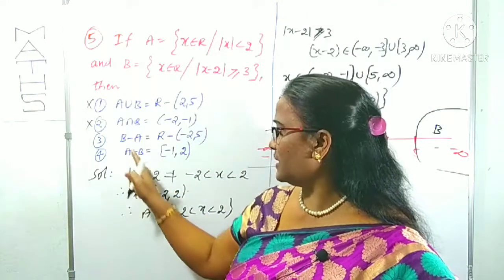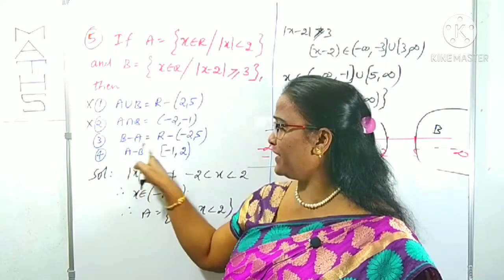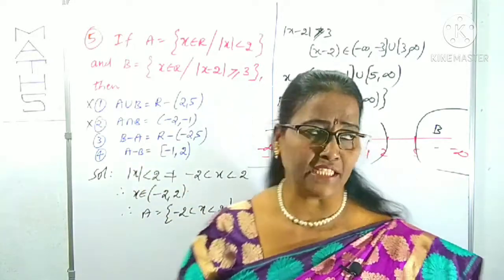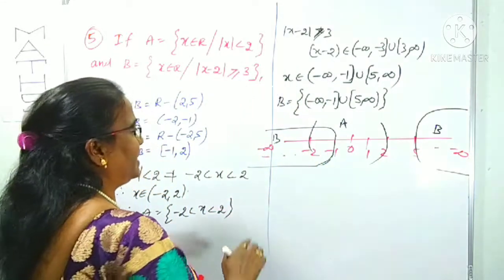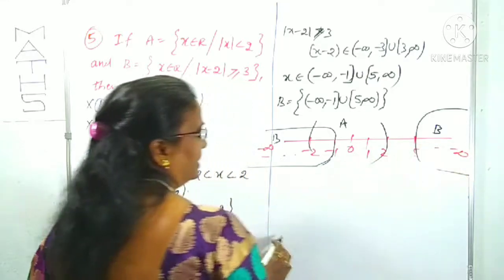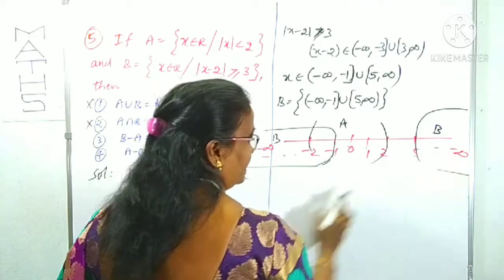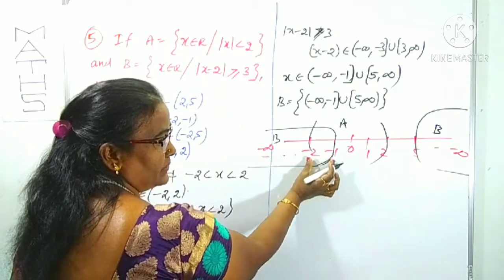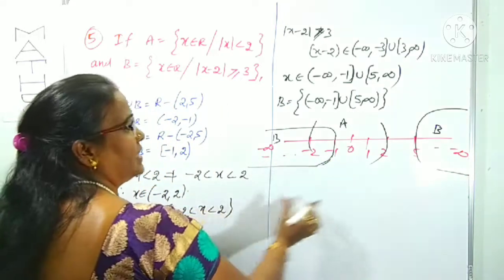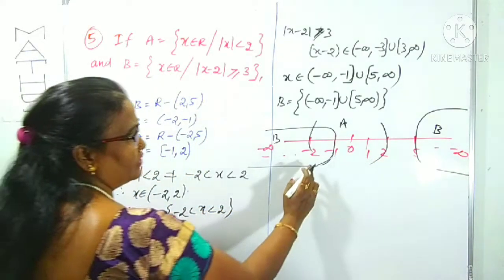Now we can look at the third option, B minus A. What is the meaning of B minus A? Elements which are in B but not in A. We can observe real numbers from minus infinity to plus infinity. This is B, that is also B. But in B, what are there? Minus 2 to minus 1 and also 2 to 5. So indirectly, what we don't want?